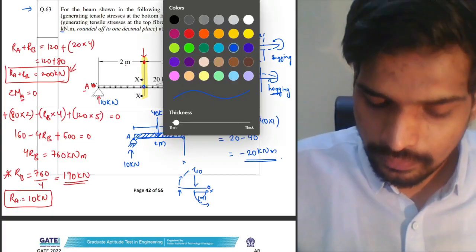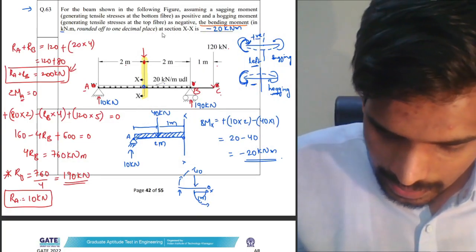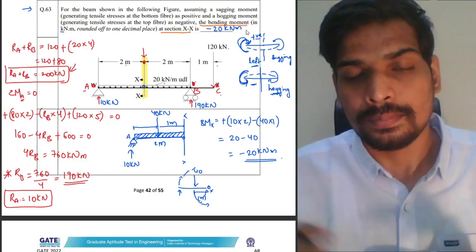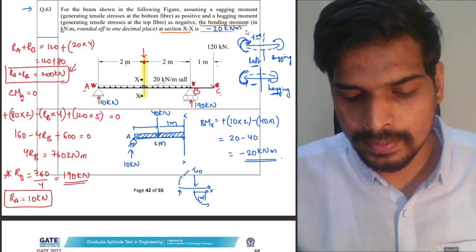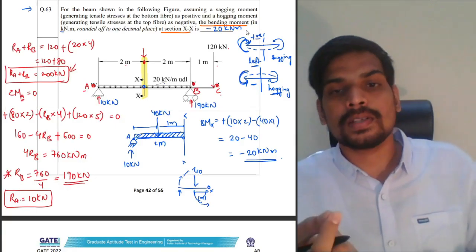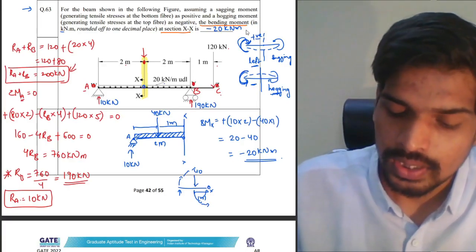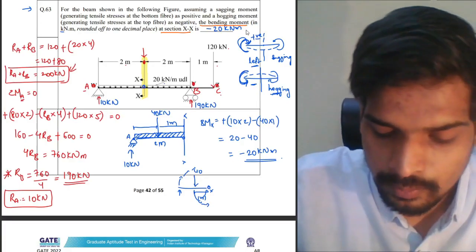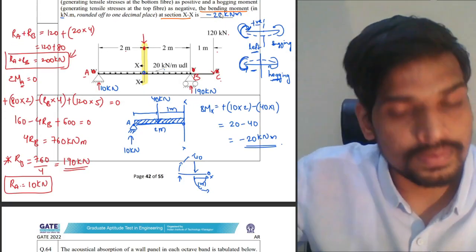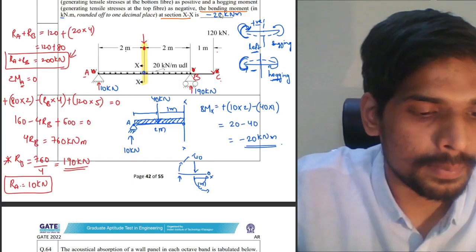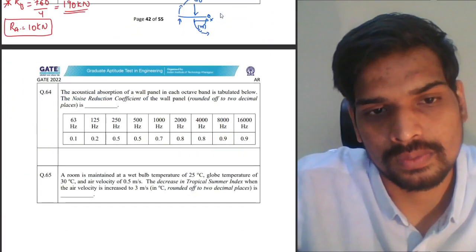You have to read the given statement very carefully. Here the bending moment at section X is minus 20. If they say in the question that the negative bending moment at section X is dash, then you'll give your answer as 20. Here they just said the bending moment, so minus 20 is the answer for this question. There will be a provision in the NAT type question to type in minus also. So your answer is minus 20 for this question.